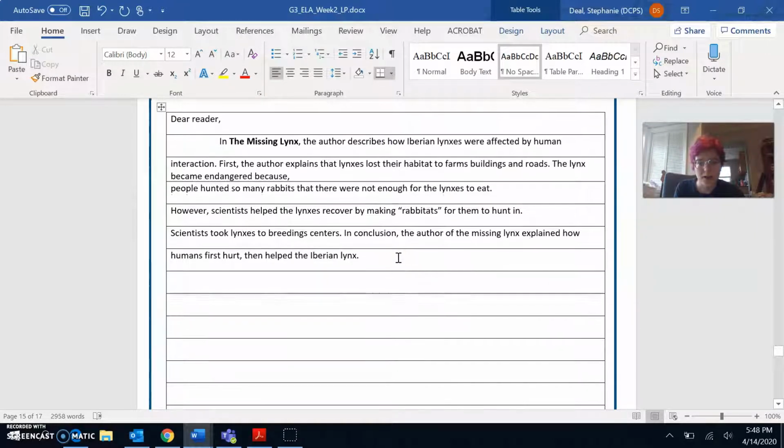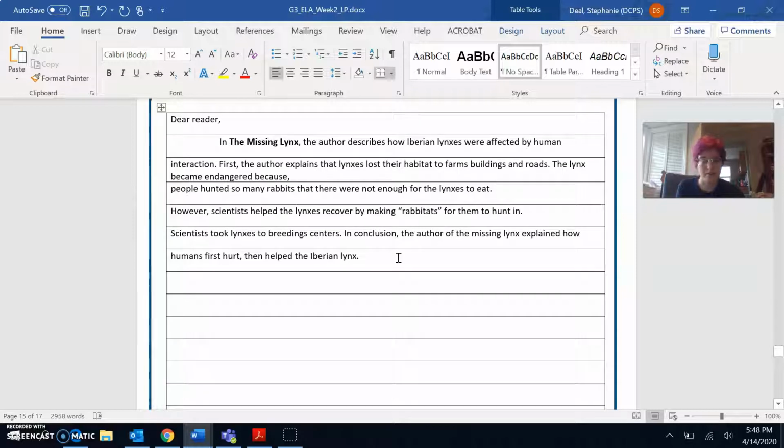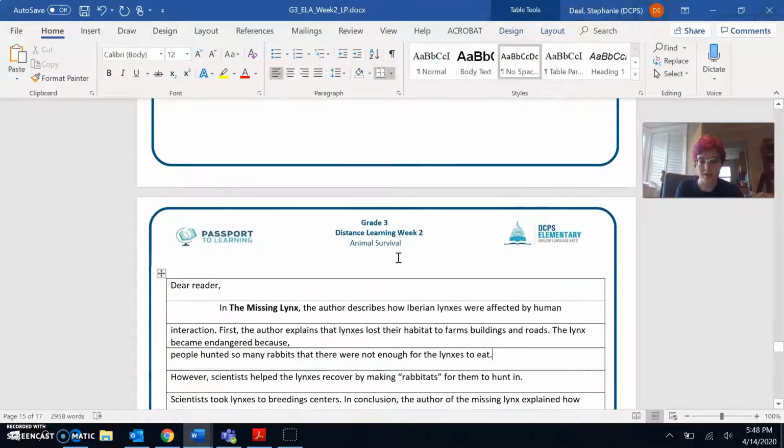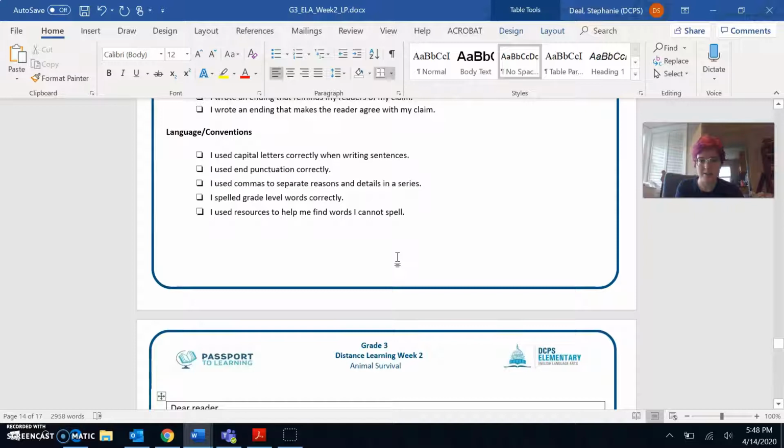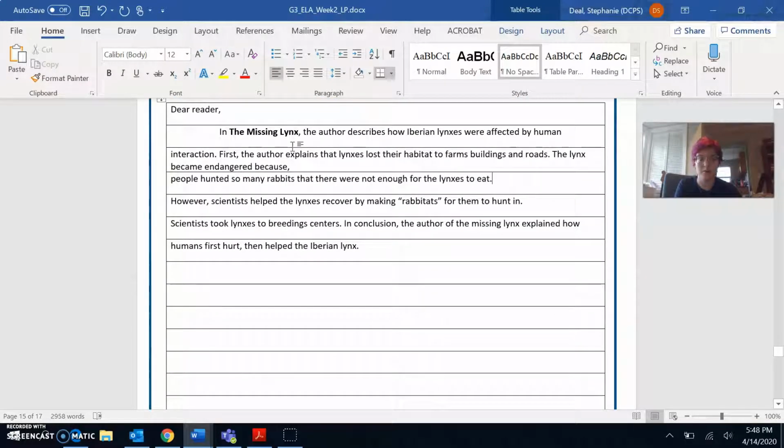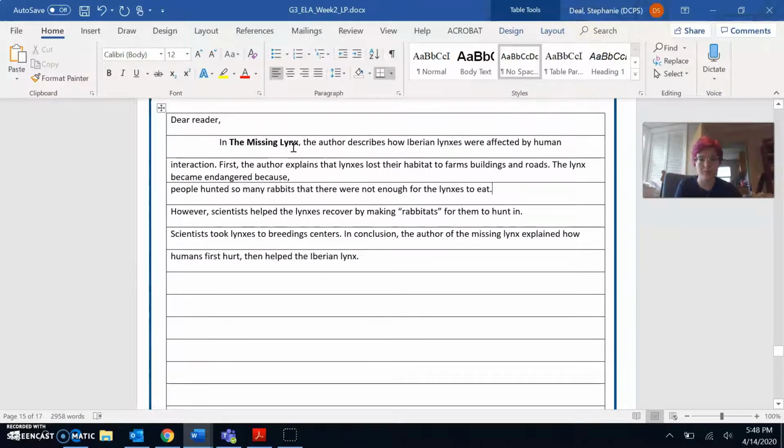Let's go on. I spelled grade level words correctly. I'm pretty sure I spelled all of these words correctly, but if I didn't, or if I wasn't sure, I could always go to Google and check there. I could type in the word and see if it was spelled correctly, or I could check a dictionary if I have one at home. So I spelled grade level words correctly. I used resources to help me find words I cannot spell. So there we go. I finished writing my final project.